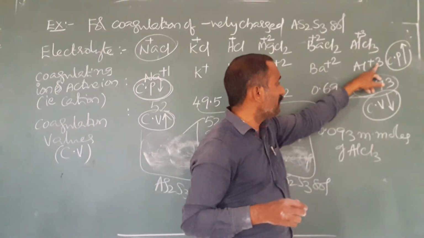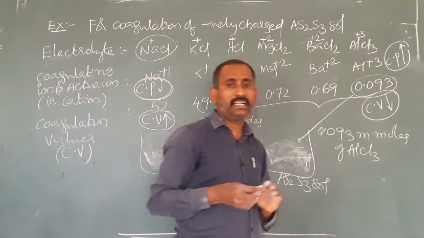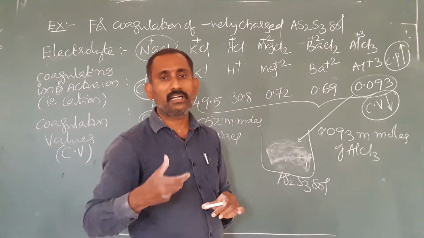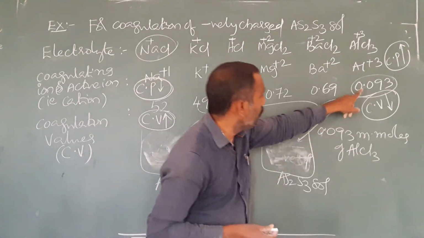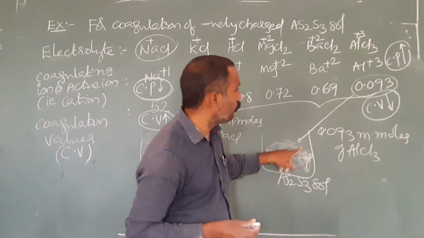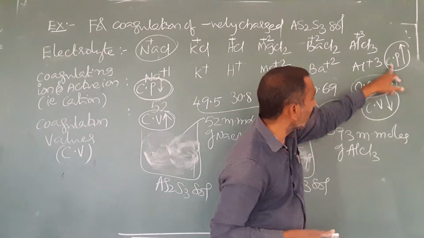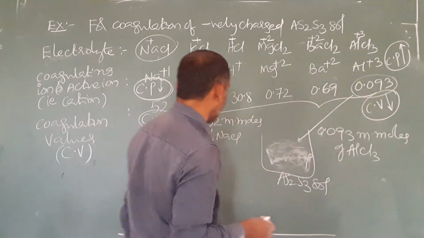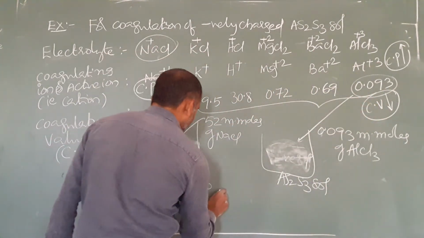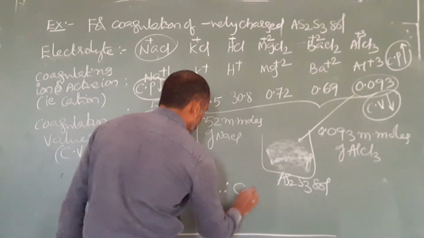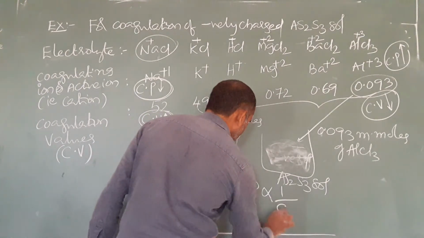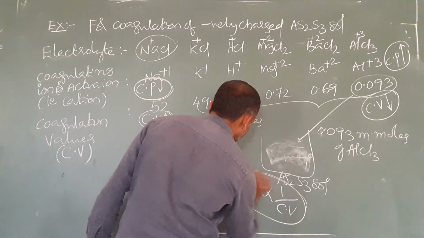Whenever coagulating power is more, a small amount is enough. If one student has more grasping power, within less time we can teach the concept. Hence, by the addition of a small amount, coagulation takes place. According to these experimental values also, coagulating power and coagulation value are inversely related. Therefore, there is no need to find out these values. Coagulating power is inversely proportional to coagulation value.